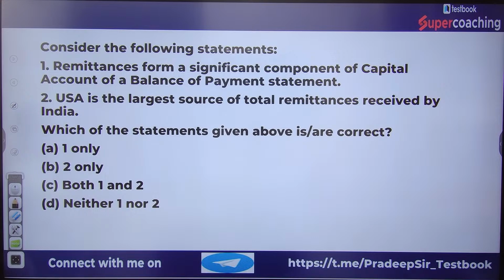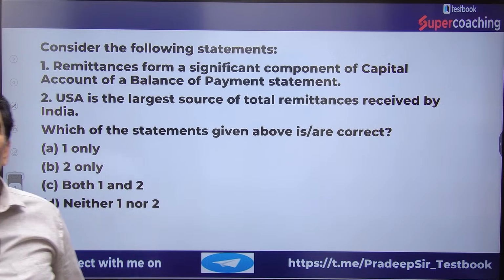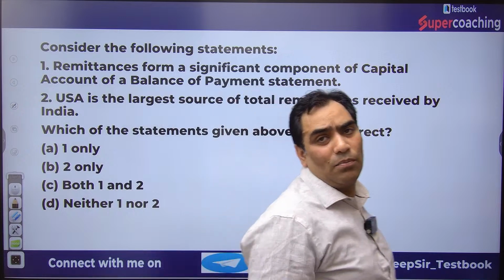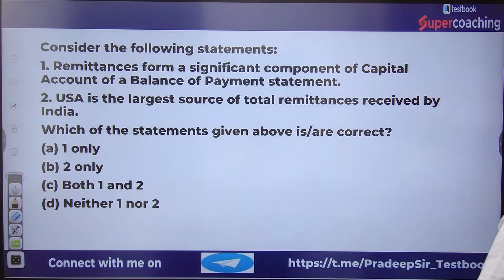Shaukat, wrong answer. Dasri, wrong answer dear. Papa ki sherni, wrong answer. Dasni, Shaukat, Rishabh, all are wrong answers. Remittance is under the current account. Then why are you answering B?